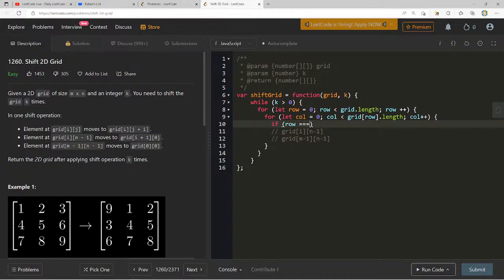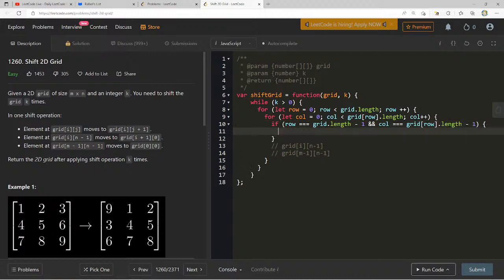If row is equal to grid dot length minus 1 and column is equal to grid row dot length minus 1, that's like one thing, right? What I'm doing is I'm just distilling these into their cases, because m minus 1 means that only the elements that are of m minus 1 and n minus 1, we want to do one thing.